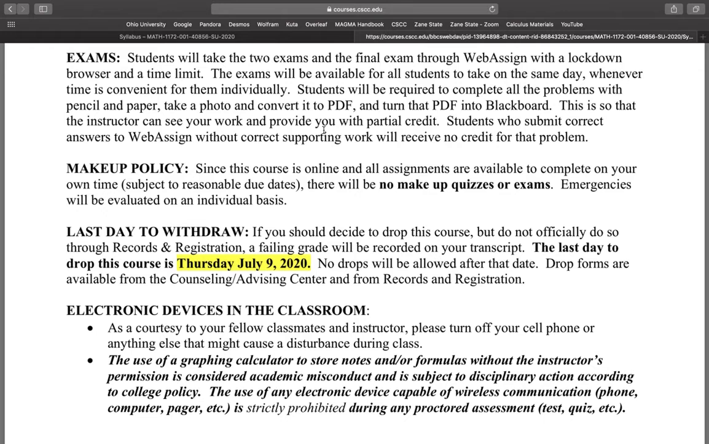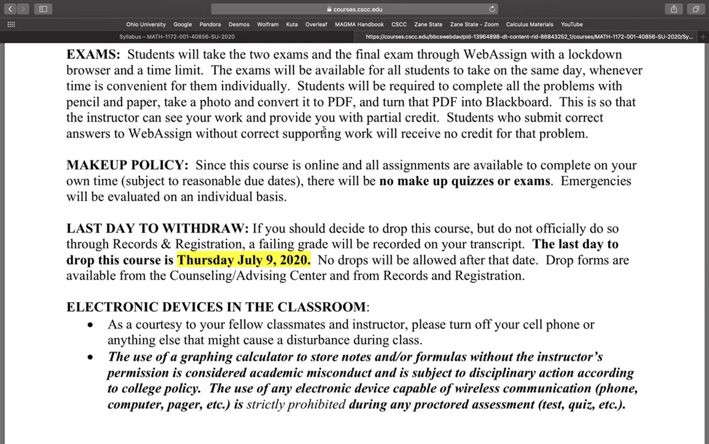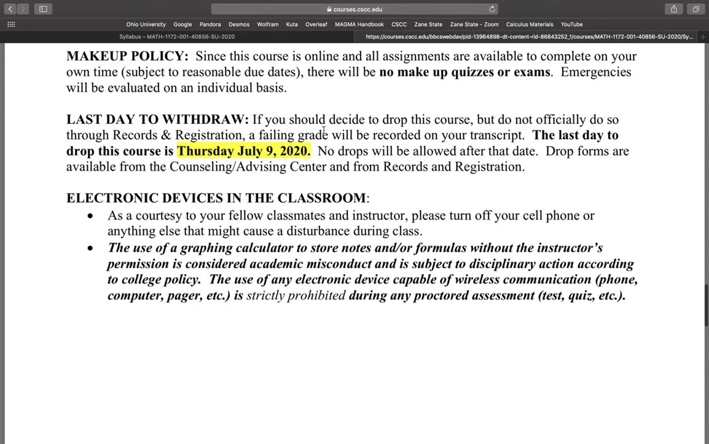The reason I'm doing that is because I can see your work and give you partial credit for those questions that you missed, right? If I didn't have you submit your work, then WebAssign would just give you right or wrong answers, and that's not really fair, right? So one thing to note, though, is if you submit a correct answer to WebAssign without the correct supporting work, you will receive no credit for that problem, right? Just like on an in-class exam, if somebody got a correct answer with no supporting work, they would not receive credit.